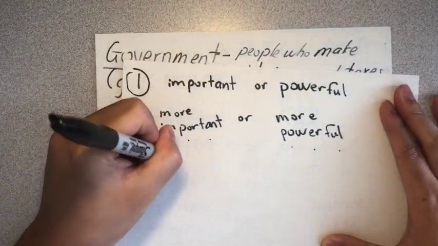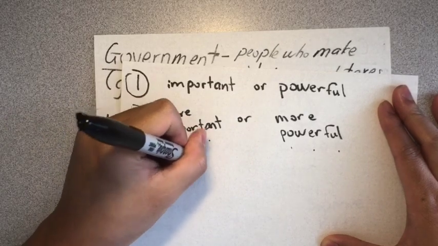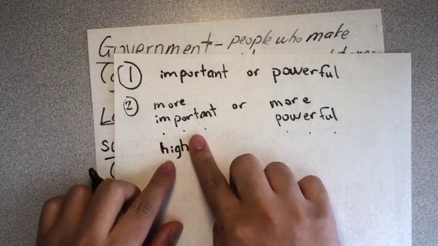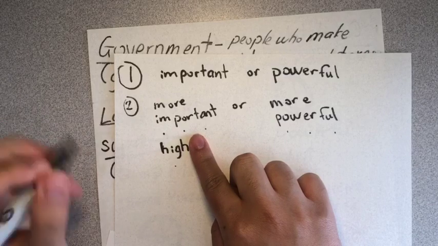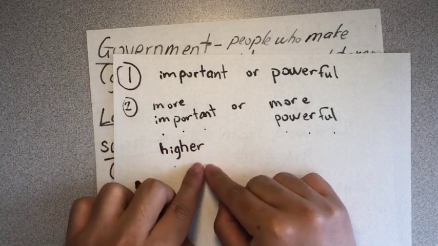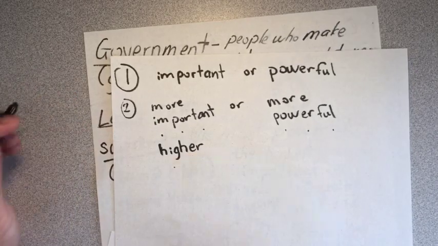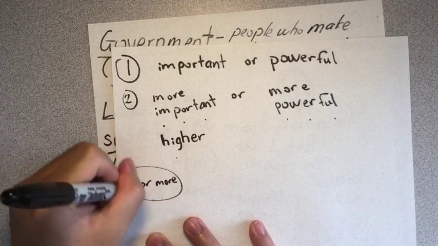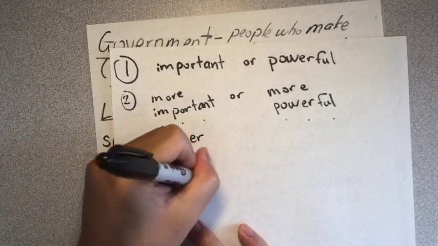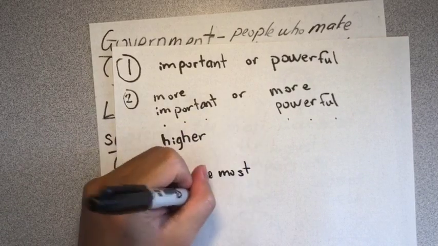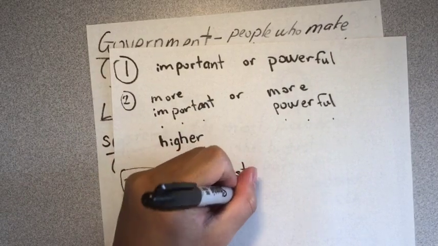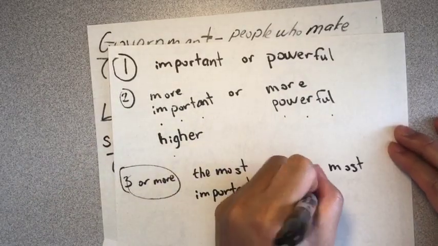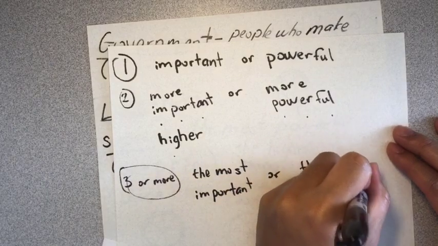Or we say higher. Because high only has 1 syllable, when we compare two things, we write ER at the end, so we say higher. And when we compare 3 or more things, we say the most important or the most powerful.